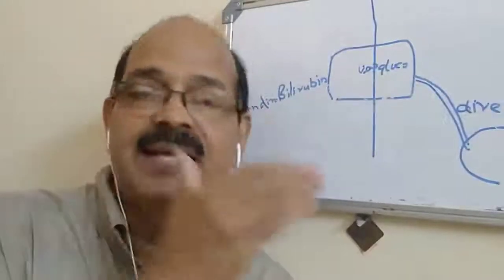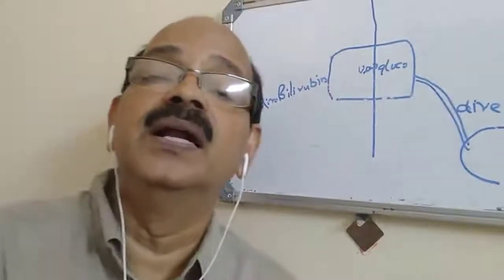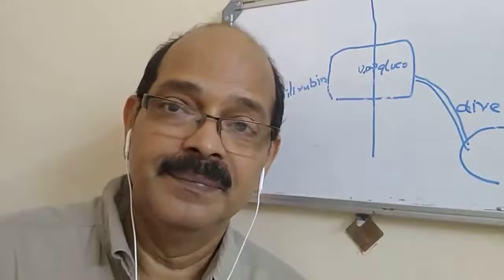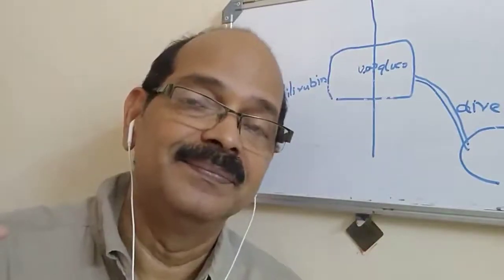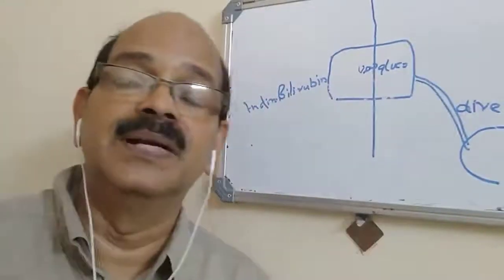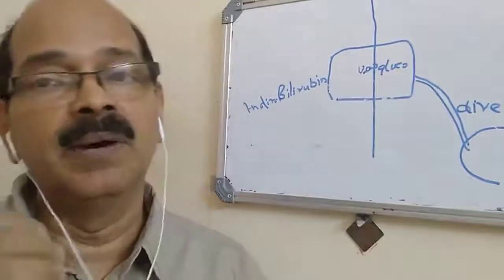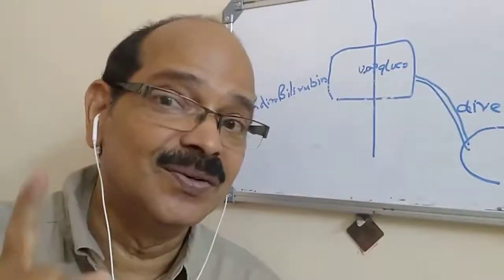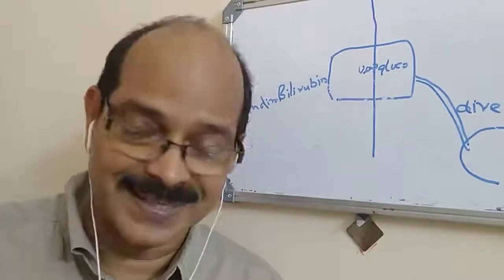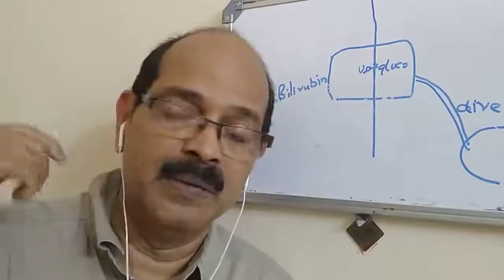So I'm just taking up the first part. I'm dealing with a case of unconjugated hyperbilirubinemia because urine is clear, eyes are stained. I said among this group there are two broad possibilities. One is a large load of bilirubin, the other is a normal bilirubin load with hepatic conjugation defective. So where will you get a large load of bilirubin? Once there is destruction of RBCs, due to lysis or hematoma, whatever.